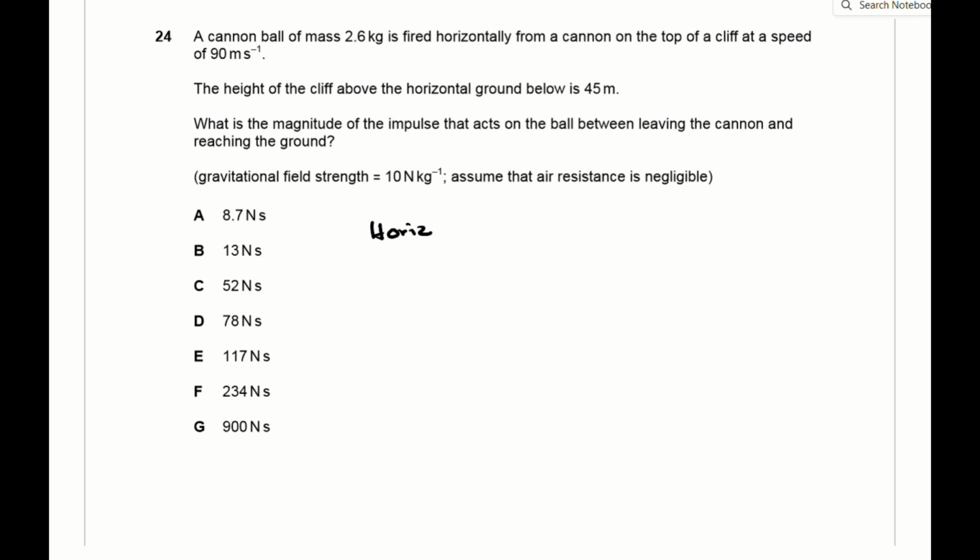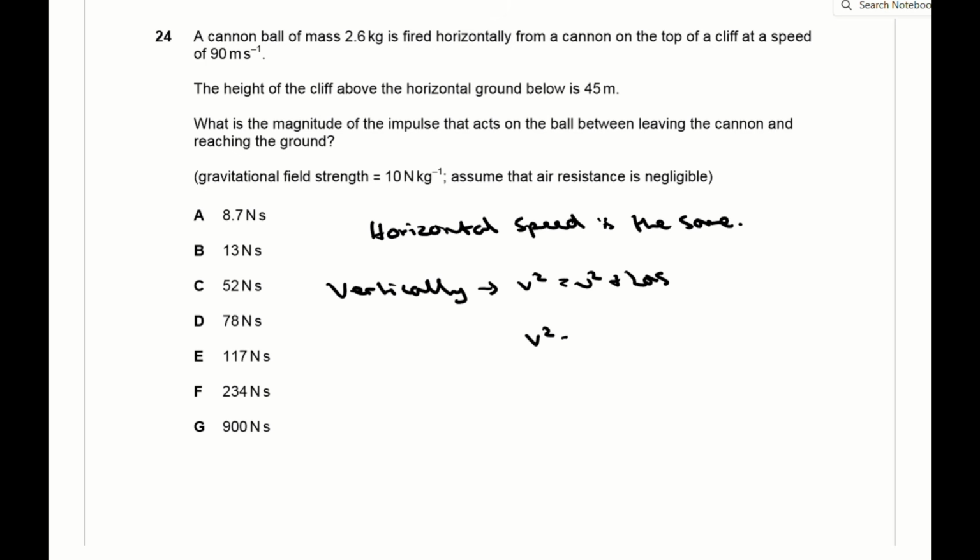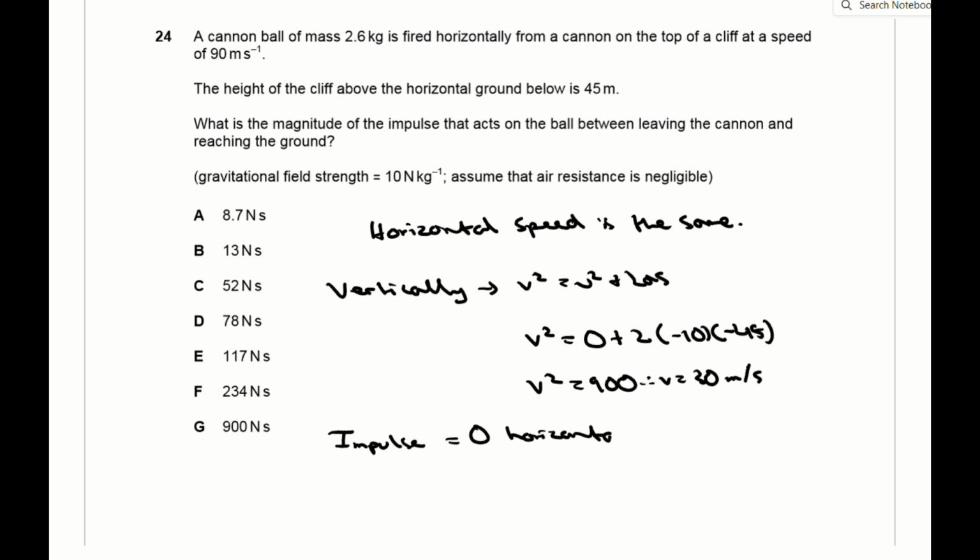Question 24 is a projectile motion question where you're asked to work out the magnitude of impulse that acts on the ball between leaving the cannon and reaching the ground. Now, because it's projectile motion, the horizontal motion and vertical motion are independent of each other, and there is no air resistance, it's assumed as negligible, so the horizontal speed remains the same, which means there's no horizontal impulse. Vertically, you can use the equation v squared equals u squared plus 2as to work out that the vertical speed of the ball just before it hits the ground is 30 meters per second, and the impulse vertically is mass times the change in velocity, which is 2.6 times 30, which comes out to 78 Newton seconds, which is D.